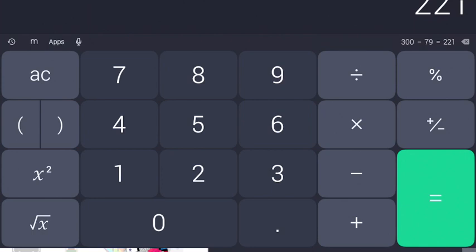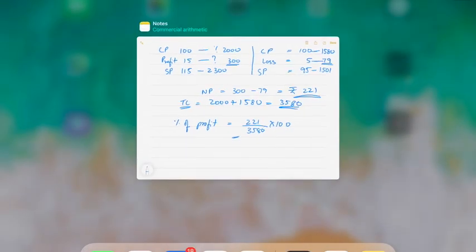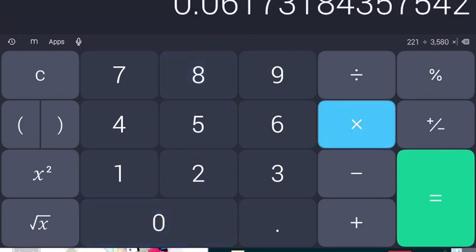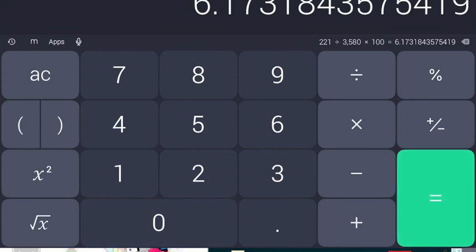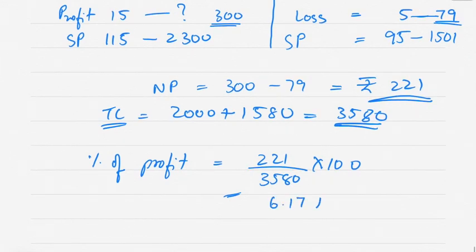It comes to 6.17%. So profit comes to 6.17%.